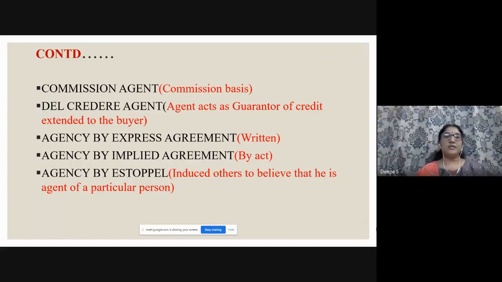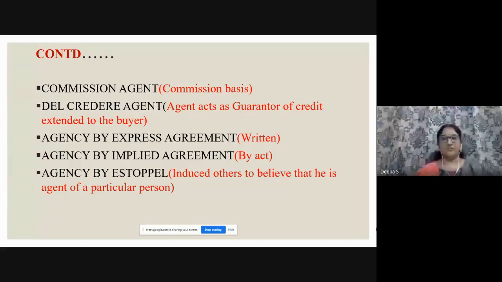And agency by estoppel: inducing others to believe that he is the agent of a particular person. For example, to explain agency by estoppel, three persons are there: A, B, and C. A says to B that I will supply this much of goods, or something is going to be entered into, on behalf of C. C says nothing, so he remains idle, which means that B can act on behalf of him.